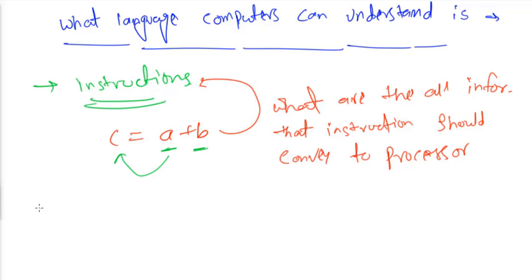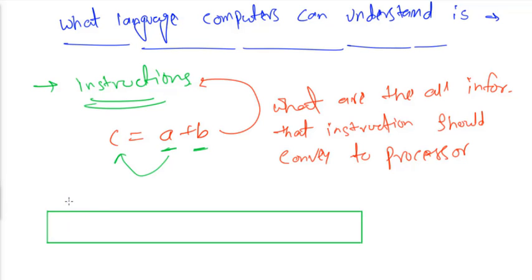Let's see how my instruction can look like. What are the essential fields that my instruction should have? My instruction should tell my computer that I want to perform addition. Hence, some code should be there that is called opcode. Opcode means operation code, which operation I want to perform. Hence, this opcode will tell in this case that I want to perform addition.